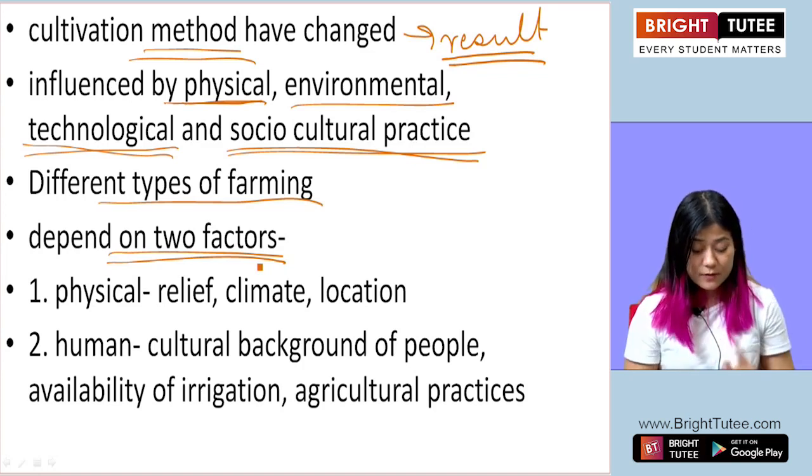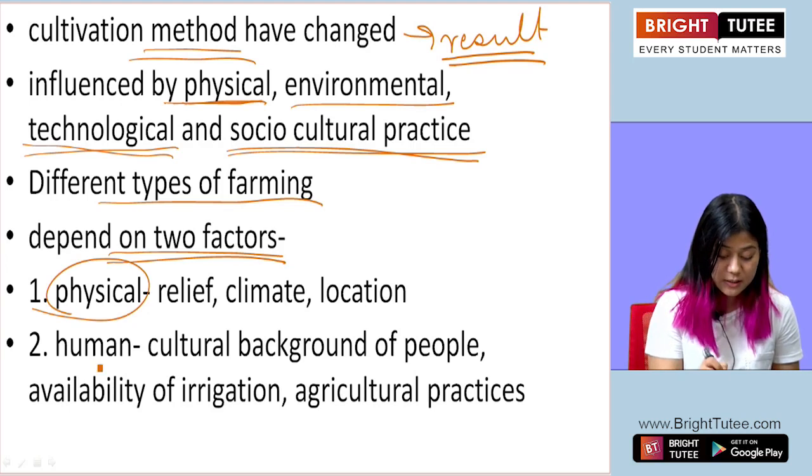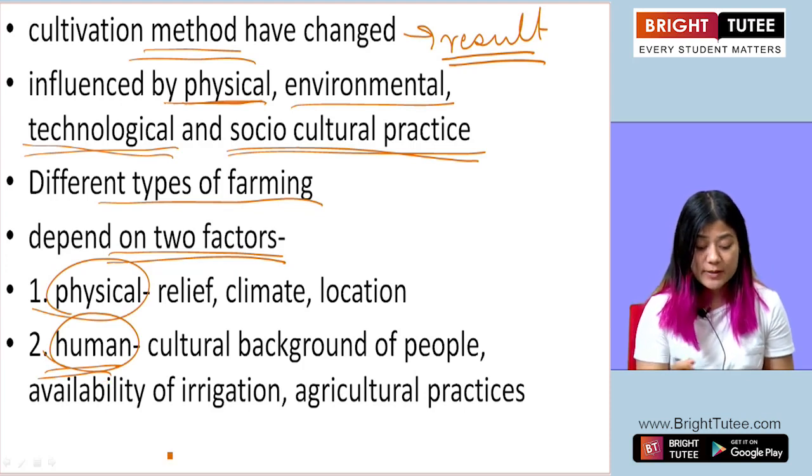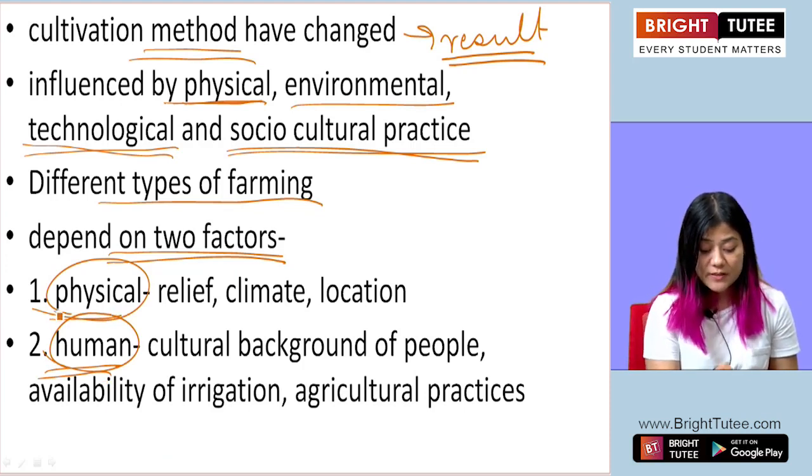The first factor is called the physical factor, the second is called the human factor. The type of farming depends on physical factors.